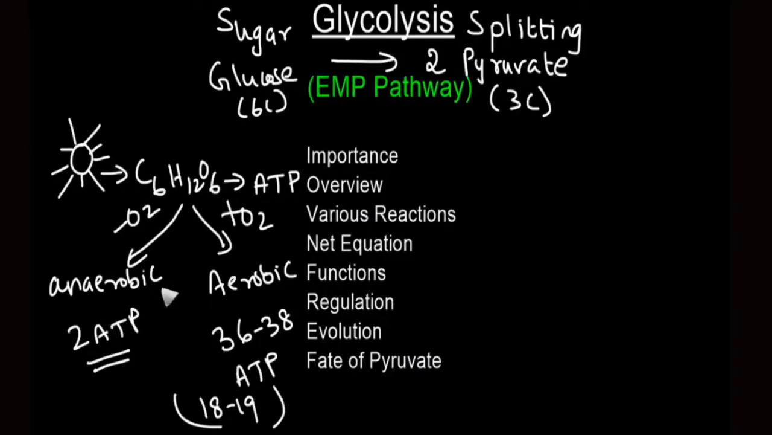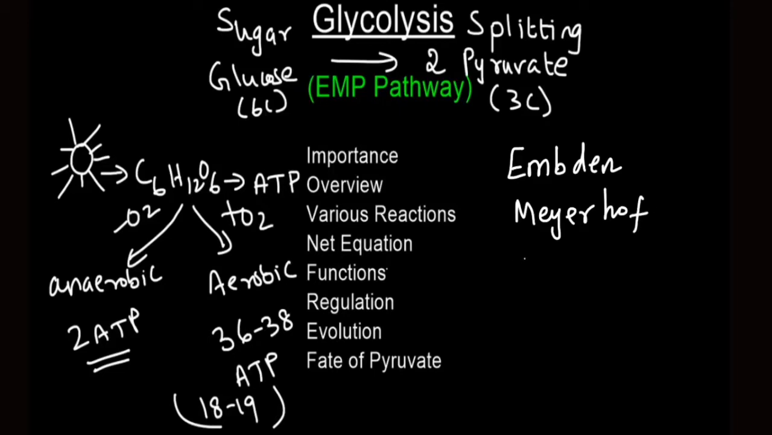Whether anaerobic or aerobic, glycolysis is the first step. Though several scientists made effort to understand this pathway, complete elucidation was given by 3 scientists, namely Emden, Meyerhoff, and Parnas. So, glycolysis is also known as EMP pathway or Emden-Meyerhoff-Parnas pathway.